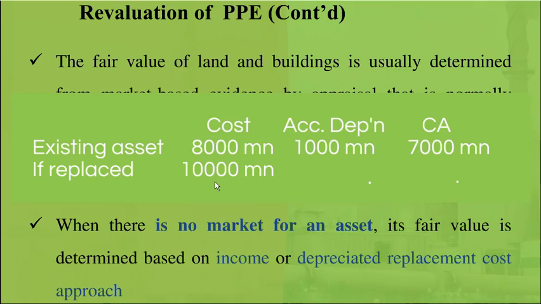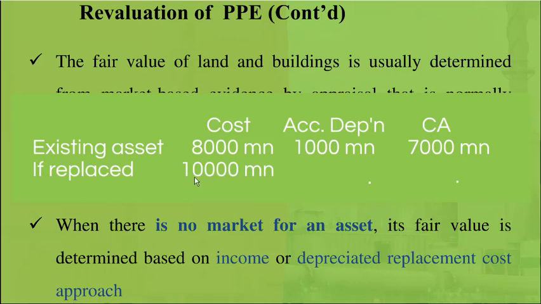No. Why? Our existing coal power plant is 5 years old. This 10,000 million is a new replacement cost. So accordingly we can't say this is the fair value, because our coal power plant is 5 years old. What we can do is depreciate the replacement cost for 5 years. Let's say this coal power plant again has a 40-year useful life.